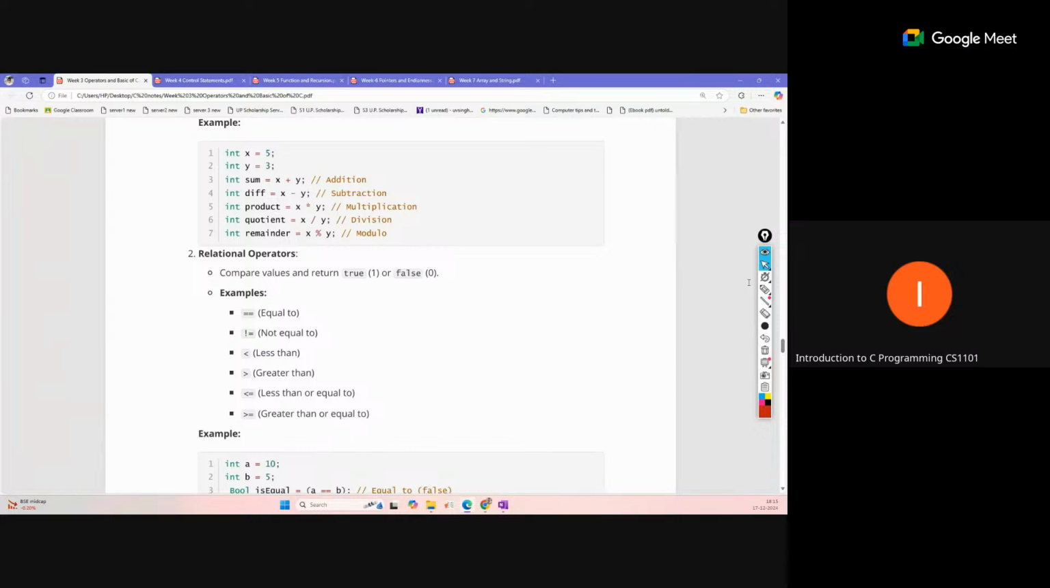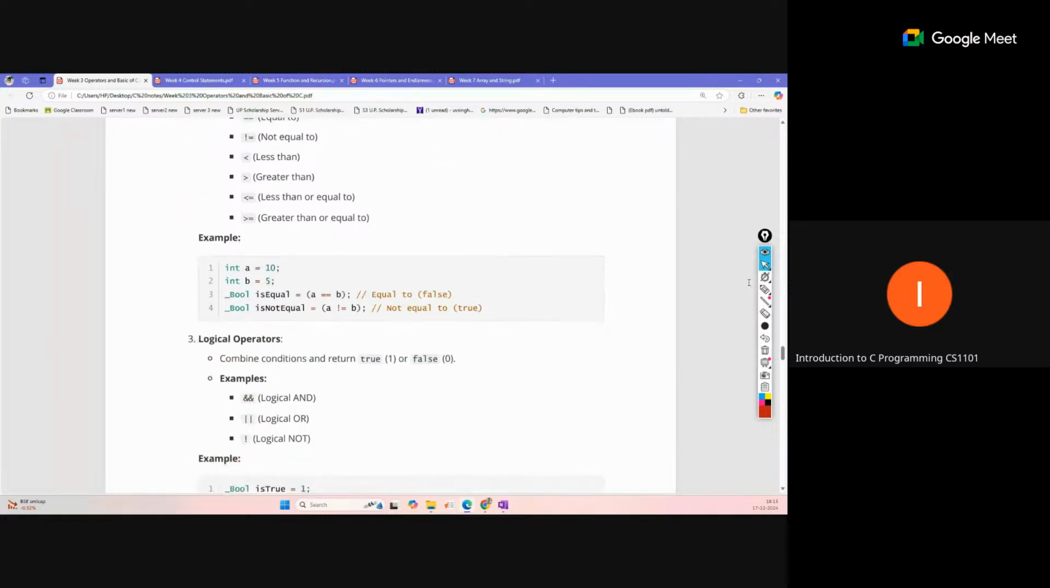Then not equal to, and less than, which means we are checking whether the left side element is less than the right side element. That is a conditional type of operator, so we consider it a relational operator, because we check the condition and, based on that, it returns a true or false value. So less than or equal, greater than or equal, all are relational operators.